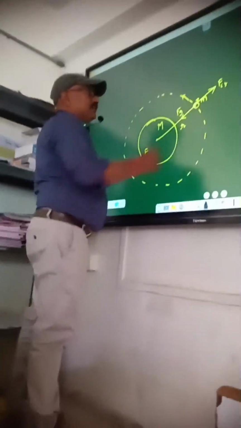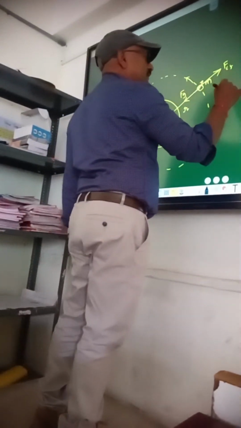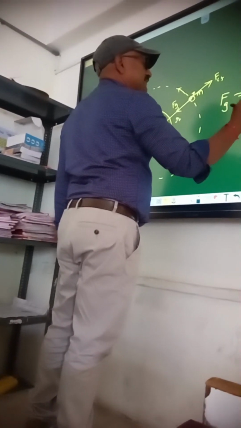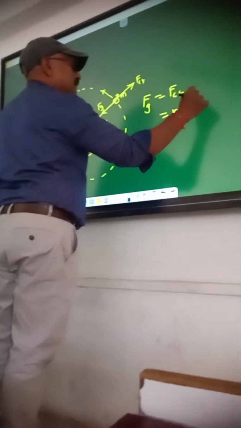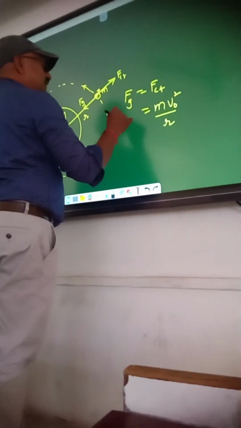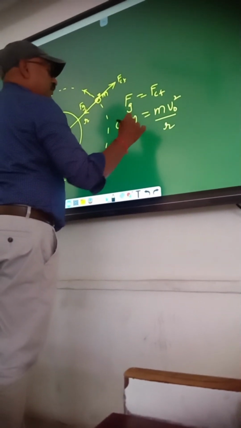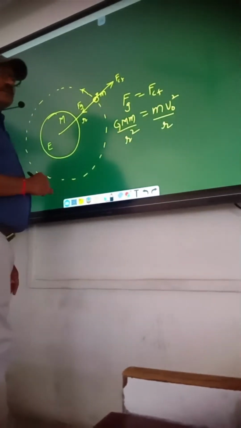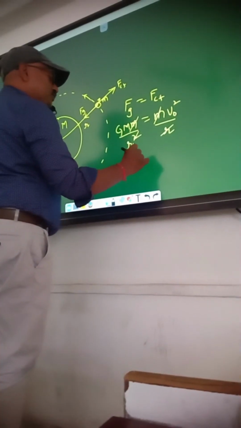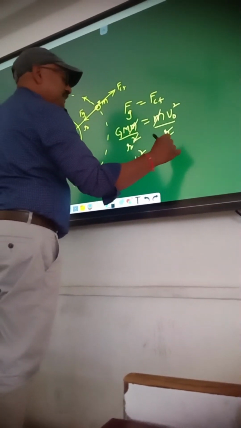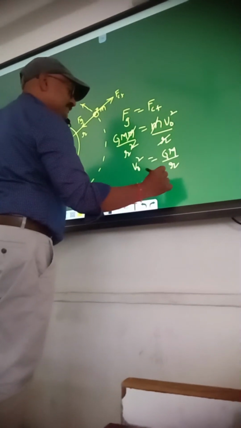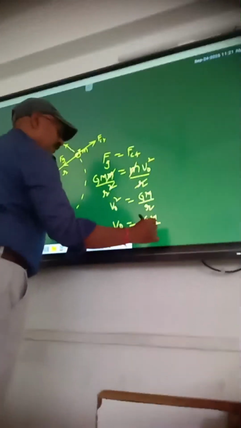Now if you equate these two, you will get the answer. Fg should be equal to Fc. Fc is m v naught squared by r. Fg is G M m by r squared. So the m cancels, and r cancels. So v naught squared should be equal to G M by r. So orbital velocity v naught is the square root of G M by r.